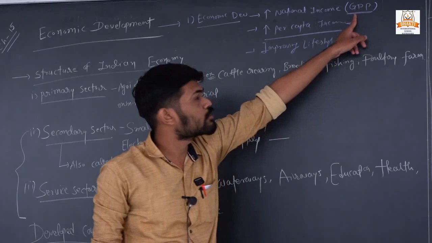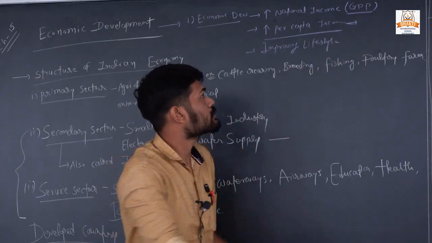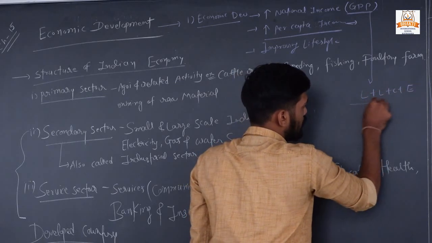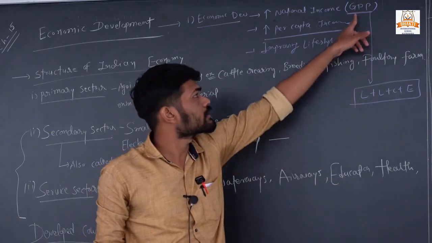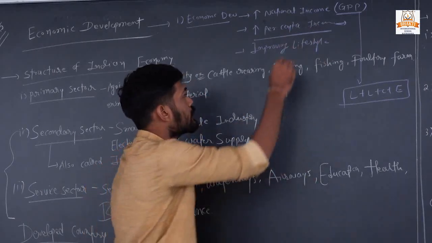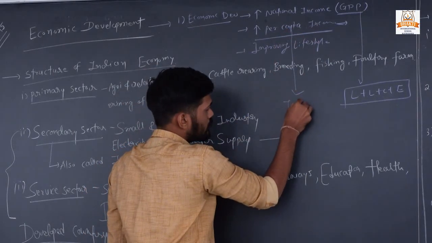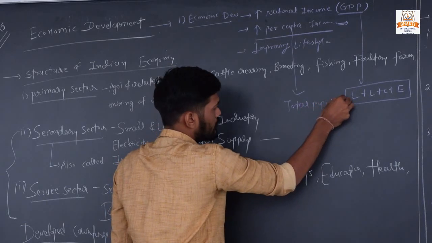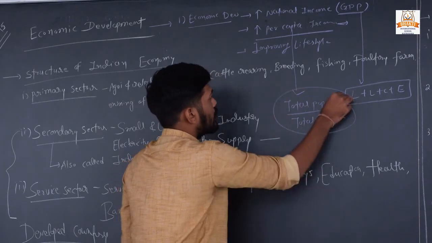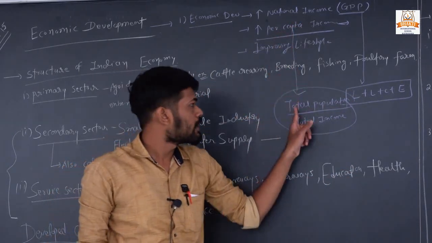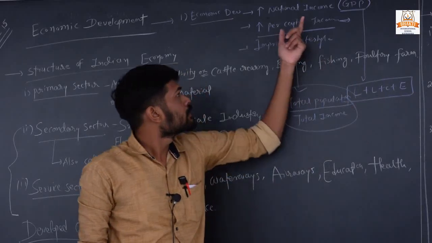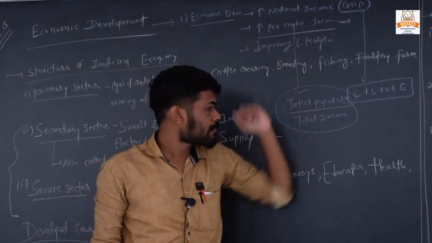GDP is all the goods and services produced through land, labor, capital and entrepreneurship in a particular year, called GDP or gross domestic product. The second one is per capita income. By dividing the total income of the country by the total population of the country, we get the per capita income.